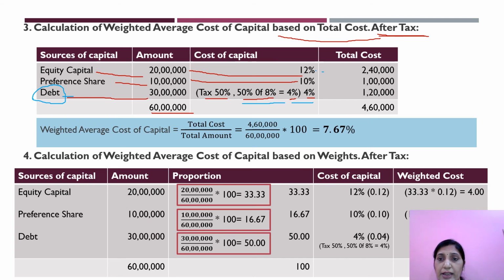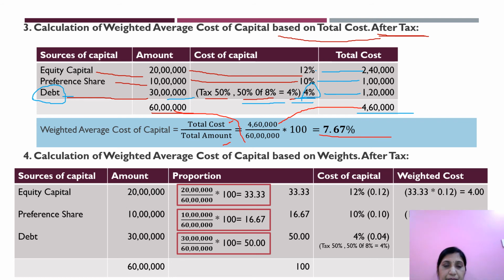So now 12% of what? 20 lakhs. You will get 2,40,000. 10% of 10 lakhs. You will get 1 lakh. Now what you will do? 4%. 4% of what? 30 lakhs. You will get 1,20,000. So this is the total cost, 4,60,000. Now weighted average cost of capital is equal to what? Total cost divided by total amount. Total cost is 4,60,000. Total amount is 60 lakhs. Into 100 you will get 7.67.